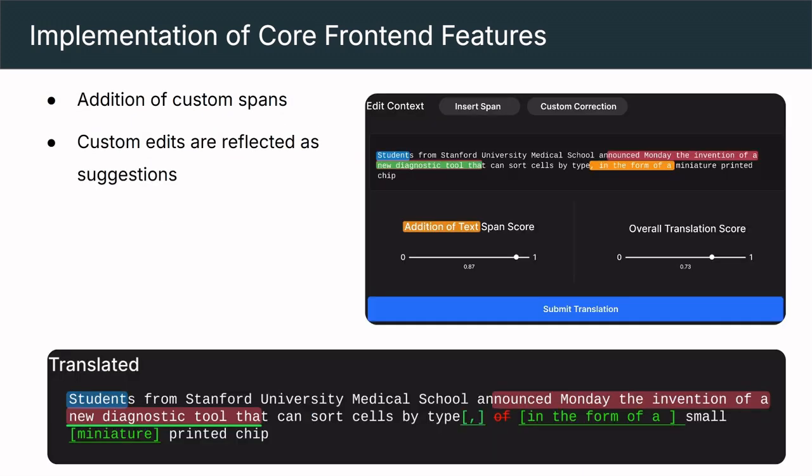Then we have the edit context area, which again is still under construction, but it allows the user to insert their own spans as well as make edits to the translation. They can add and remove text, which will be reflected in a suggestion format on the actual translation output area. The user can select each span and score its quality individually, as well as provide an overall score for the translation as a whole. Once they are satisfied, the user can submit the translation back to the system, where reinforcement learning processes would use the feedback to iteratively improve.